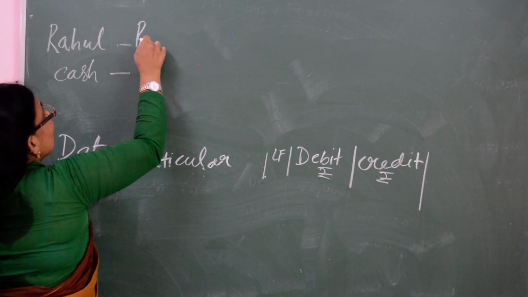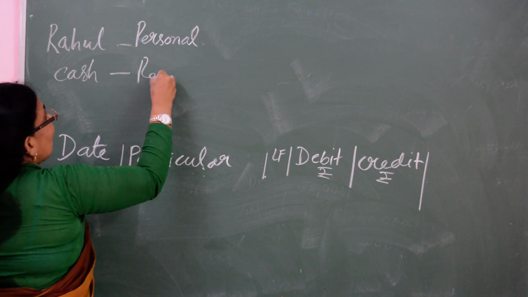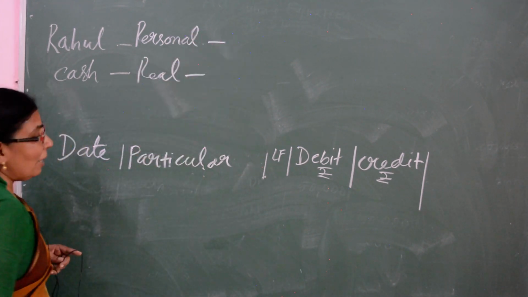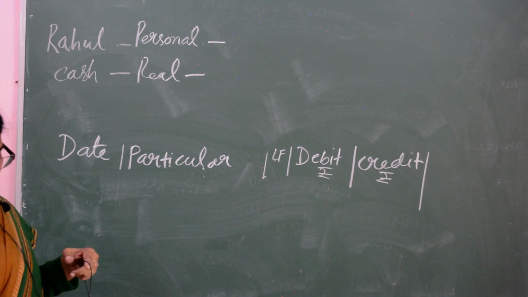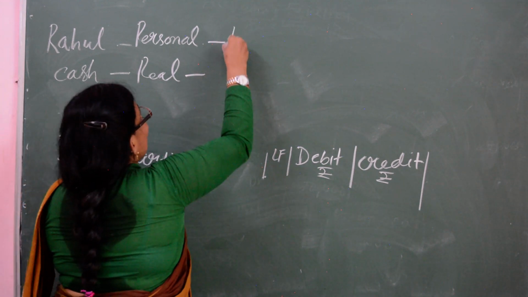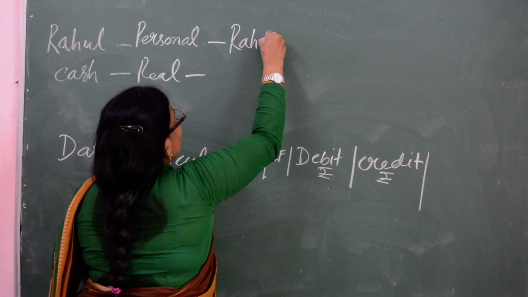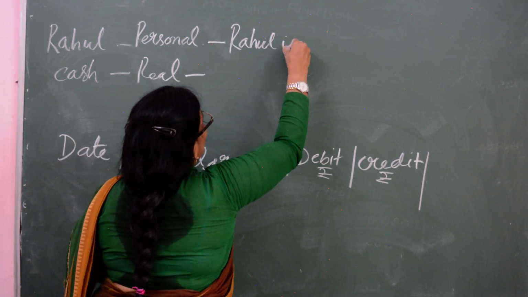Rahul is personal and cash is real. Okay, and what is Rahul doing? Cash paid to Rahul. Now here the personal, Rahul will be the receiver. Someone is paying to Rahul, so Rahul is the receiver.